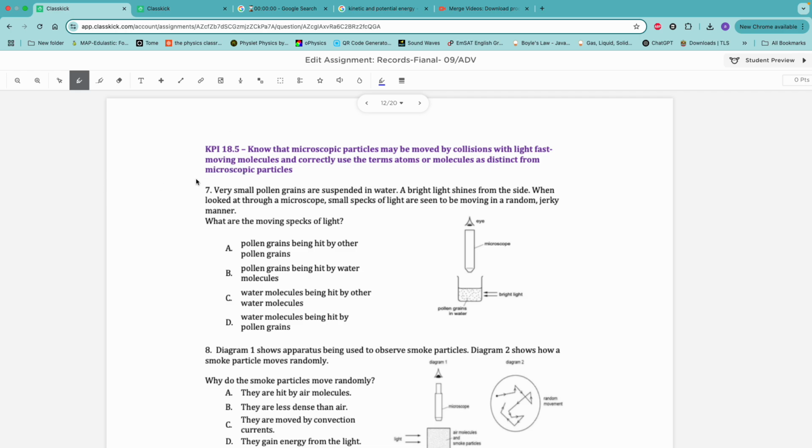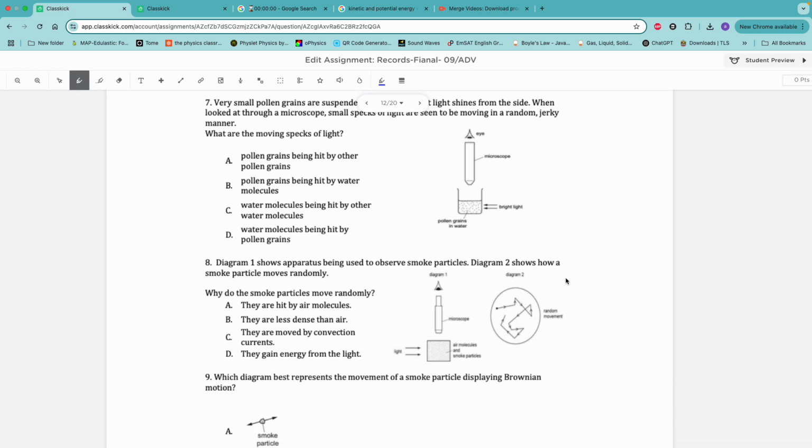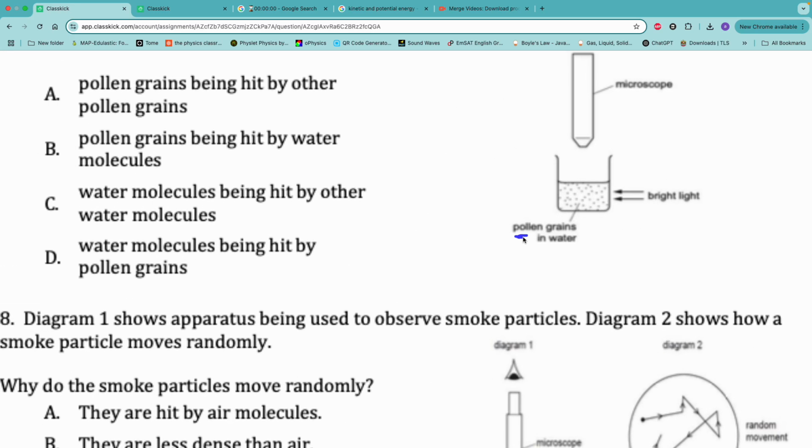As we agreed before, this type of motion describes when gas or liquid particles are found among other particles. Due to the collision, for example in case of pollen grain here, these big particles are found among water particles.